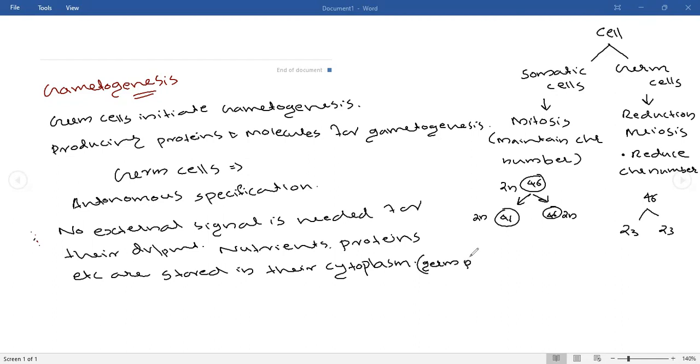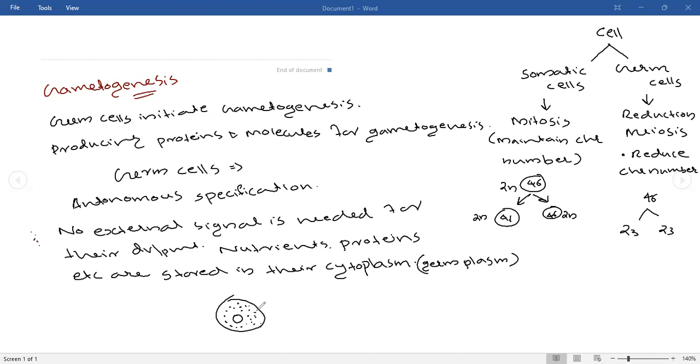The cell will contain all the nutrients and proteins required for further development. It is not like an ordinary somatic cell, which has to get protein and nutrients from outside. We'll discuss that in cell division. But here, all the chemicals required for their division are already stored.